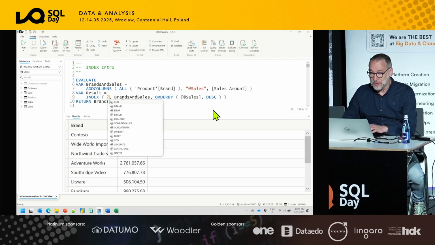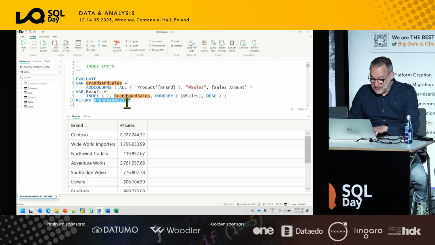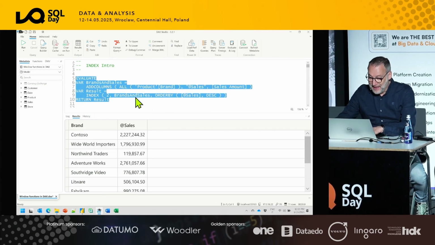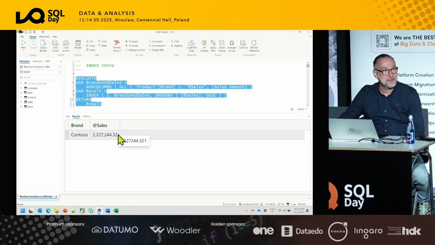Whereas if you were to do that with INDEX, it's much easier. You just say, I want the second element. I need to return the result, of course. And here you go. You get Contoso, which is the second element out of your table.